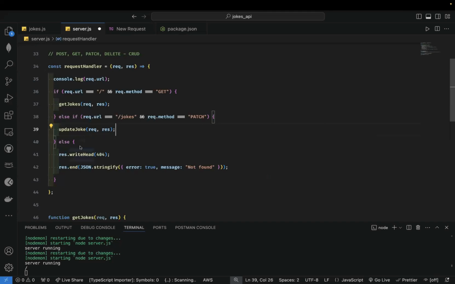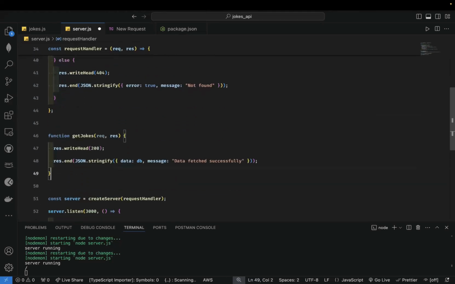So you can mute your mic, please. All right. And then we'll write our updateJoke function.